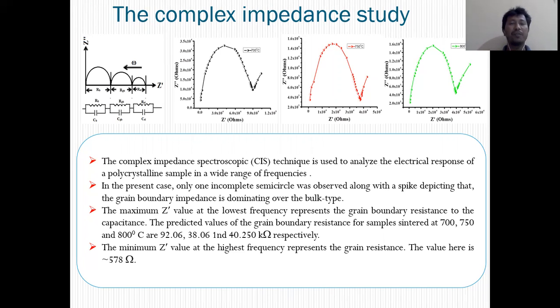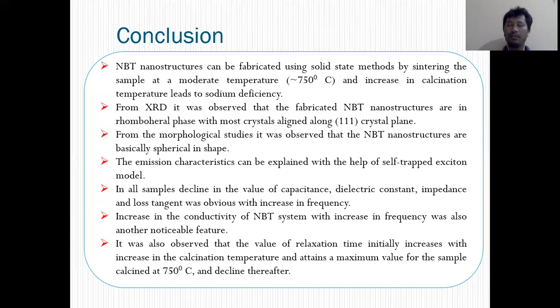The minimum Z prime value at the highest frequency represents the grain resistance, and the value here is around 578 ohm. So this is the work we wanted to report here.